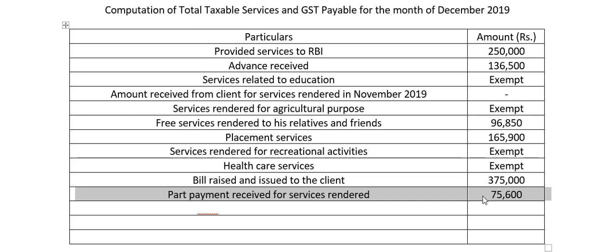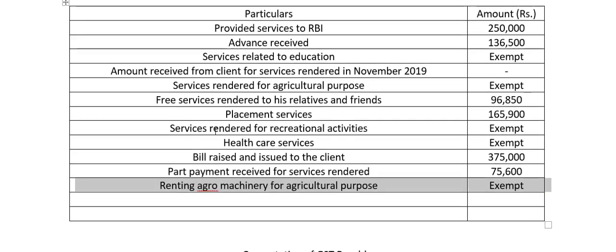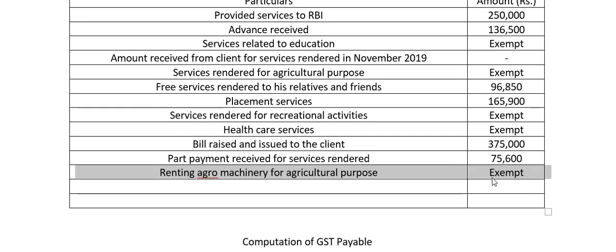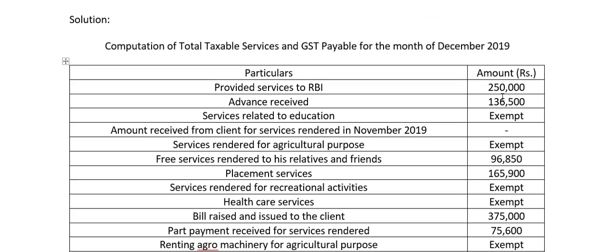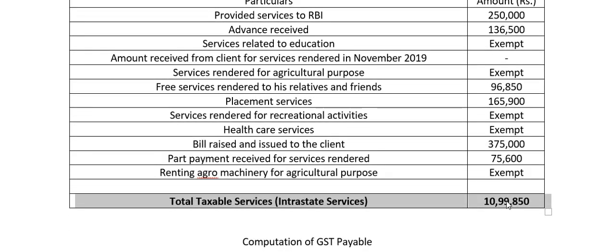Part payment received: whether you receive full amount or part amount does not matter. If you have given services, you have to pay tax on that. Agricultural purposes, exempt from taxation. Then when we add all of this, we get 10,99,850. That's the total taxable turnover or taxable services under the intra-state category.